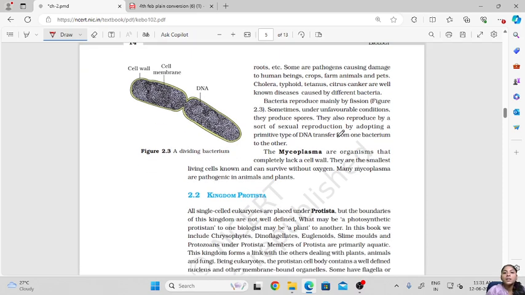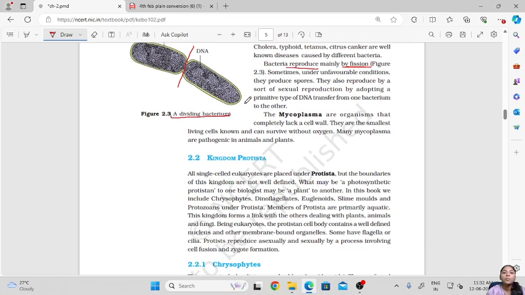So these bacteria reproduce mainly by fission. Okay, here is a diagram of fission in which they divide in two daughter cells. Now under unfavorable condition they produce spores. Okay, they divide or reproduce by fission during favorable condition, whereas when there are unfavorable conditions they will produce spores. Then they reproduce by a sort of sexual reproduction by adopting a primitive type of DNA transfer from one bacterium to the other.